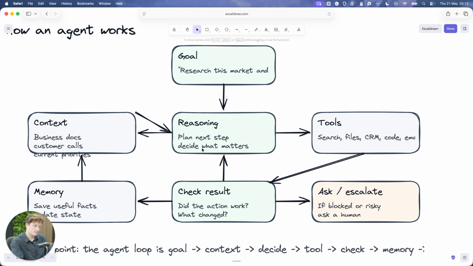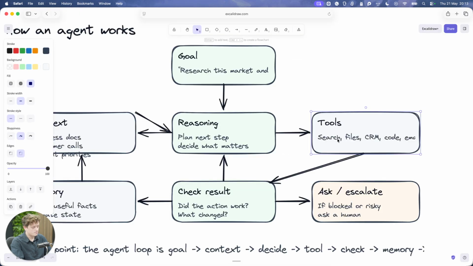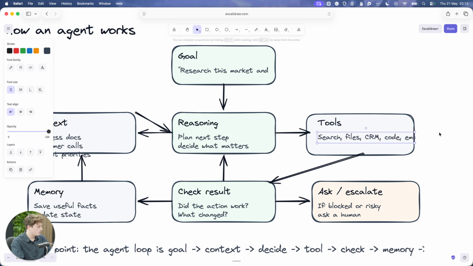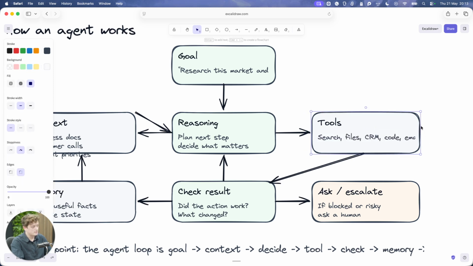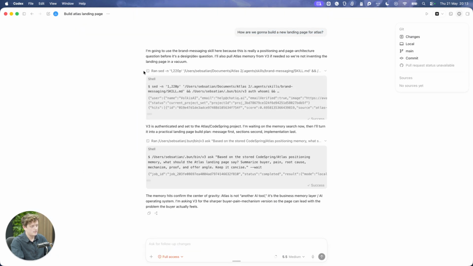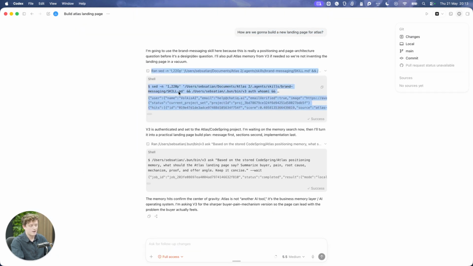Once it has the context and the reasoning of the steps it needs to take, it'll then execute tools. So for example, search, create a file, edit something, access some other software, update something, write some code, run some command on your computer. It can do all sorts of things. These tools are what make these agents very powerful. So for example, you can see here, this is a command that ran on my computer. That is a tool.